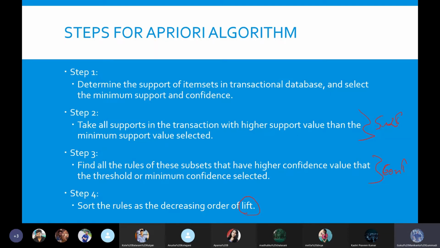So with respect to that, we sort them. Actually, after sorting them, we check which association rules have more lift, and if the association lift is more than 1, those items which have more than 1 or the highest. Let's say I have a lift of 3 for a certain set of items. That means it is a lot more than 1.